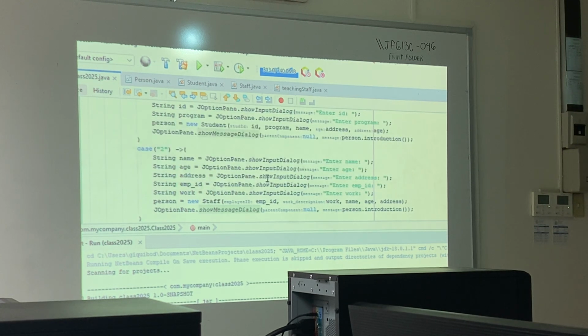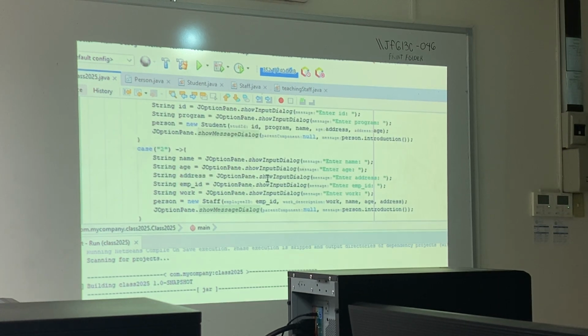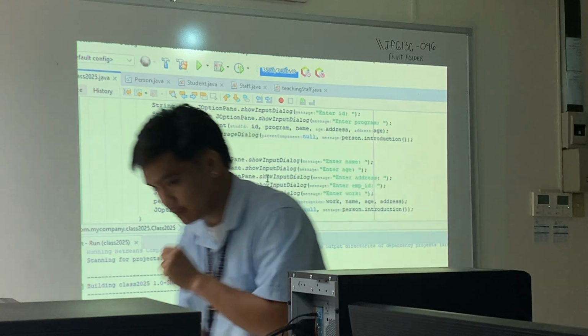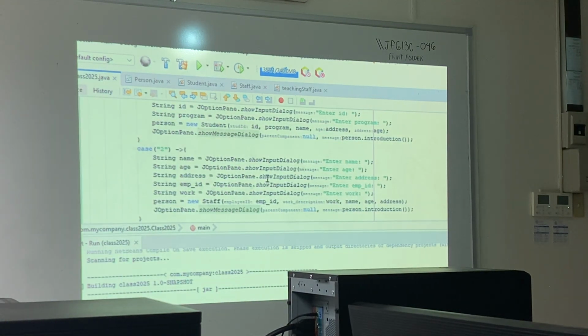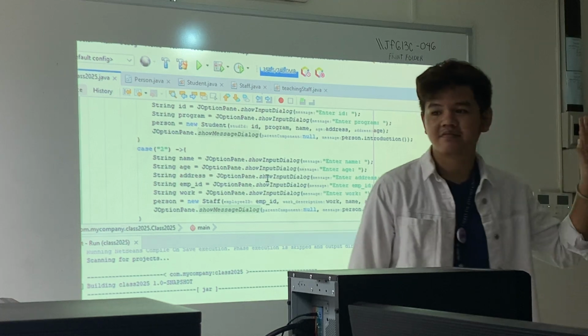So again, this is again how you will do polymorphism. You will declare it as a superclass. And depending on the choice, again, you will enter specific amounts of values, and then later on, instantiate it by calling the constructor that accepts the arguments. Okay? So, questions for this one? Questions?